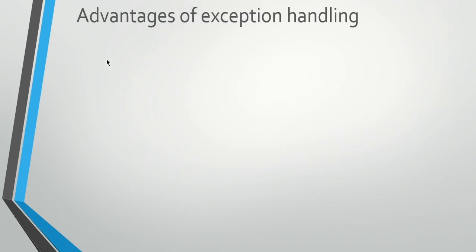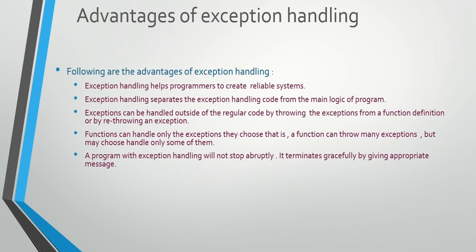Now, advantages of exception handling. Following are the advantages of exception handling. First, exception handling helps programmers create reliable systems. Second, exception handling separates the exception handling code from the main logic of the program.